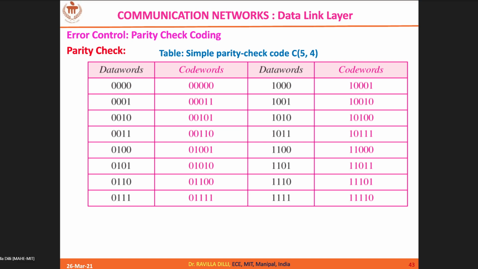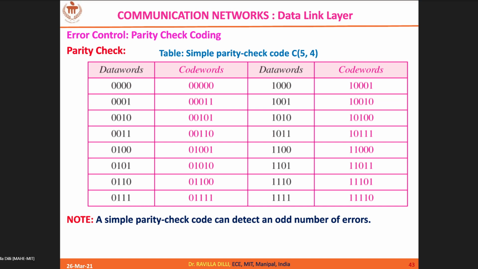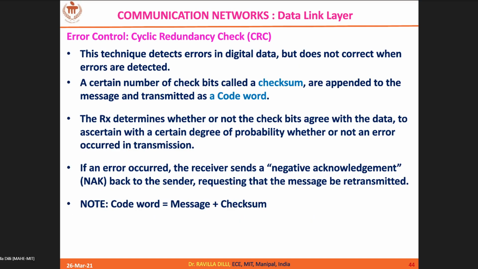So you can see here the number of ones in the code word, including the p bit, is even. It helps you only to detect the odd number of errors, but not corrections.